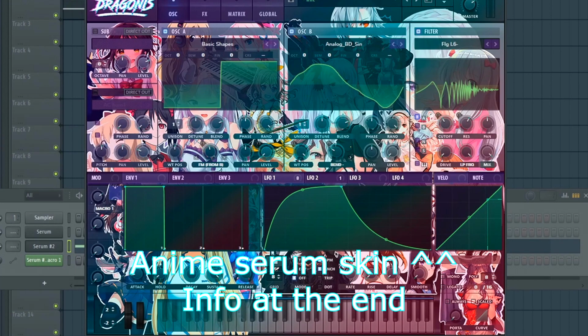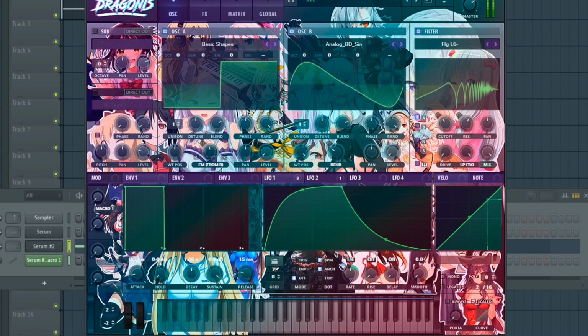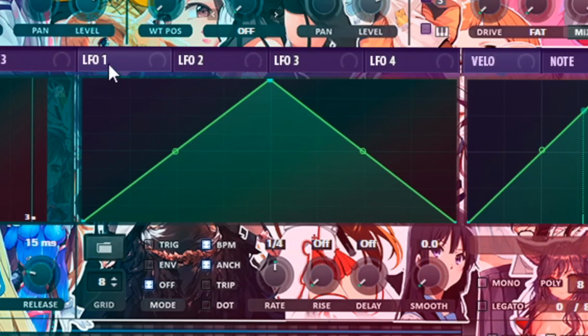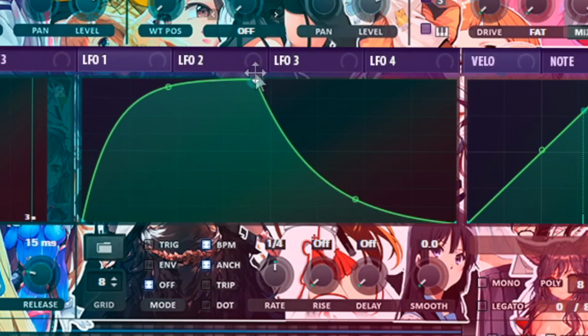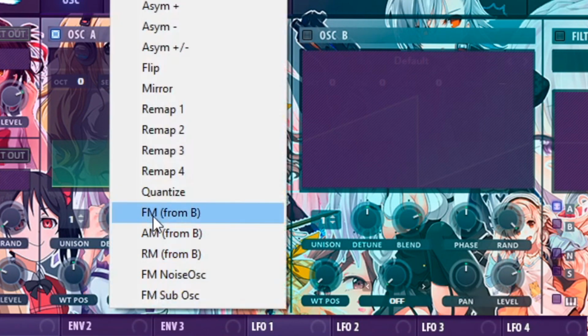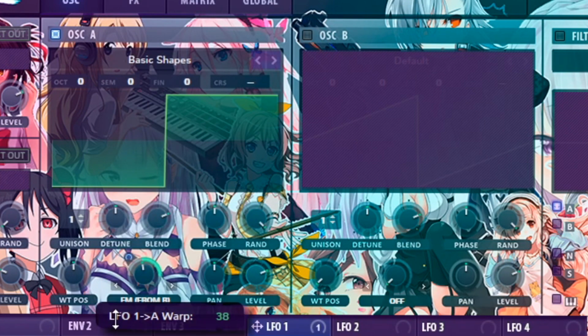Today we're making this FM flanger thingy without using a flanger, so it's not really a flanger thingy, but yeah. Make an LFO shape like this, get a square wave, FM from B and automate it. Now automate the volume as well.